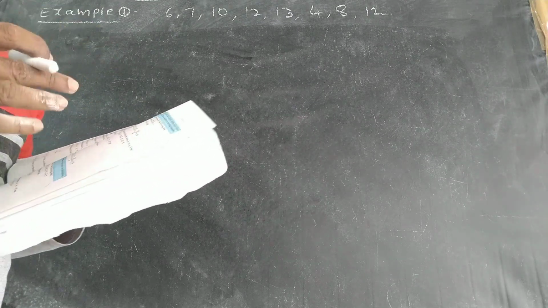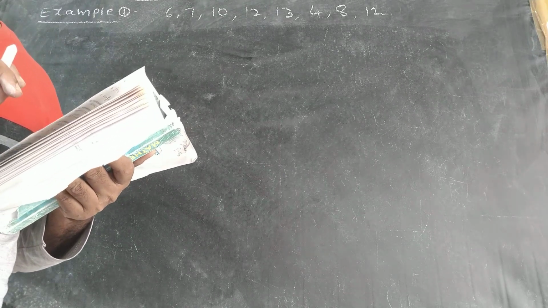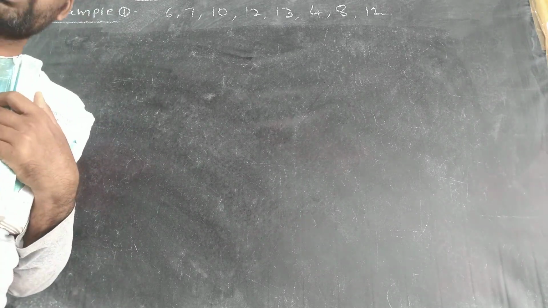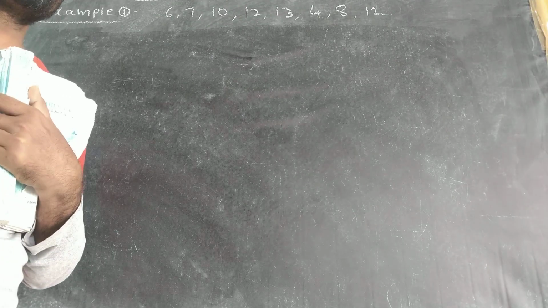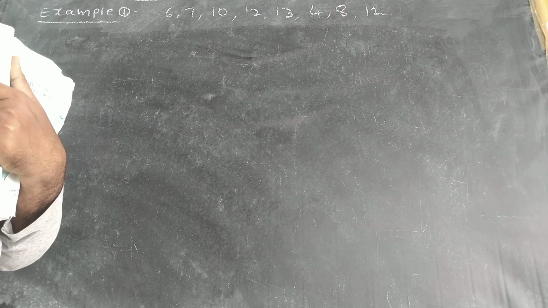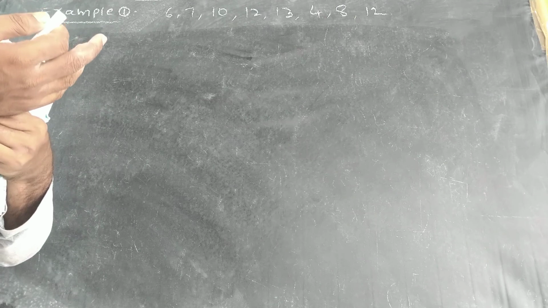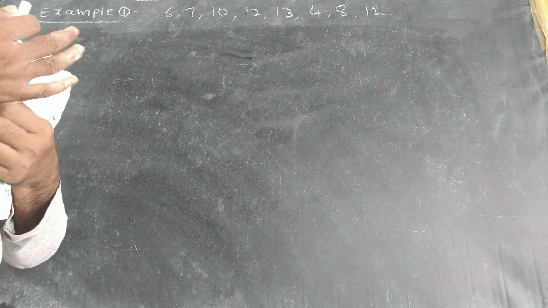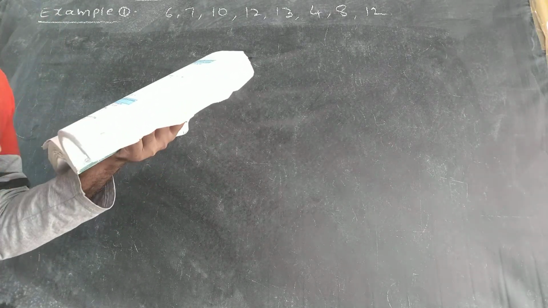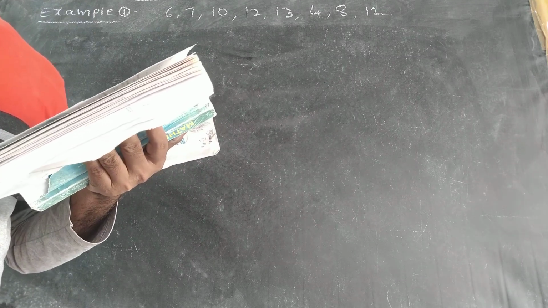But you have to read what the mean is, what the median is, what the range is, what the data is. Data means a collection of information. Data means many examples will come. Range is maximum value minus minimum value. Mean means the sum of the values by the number of the values.